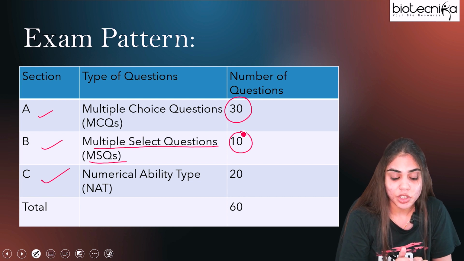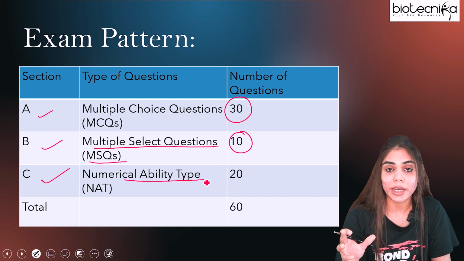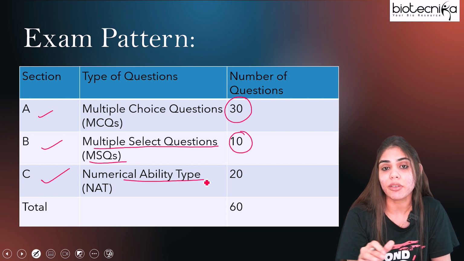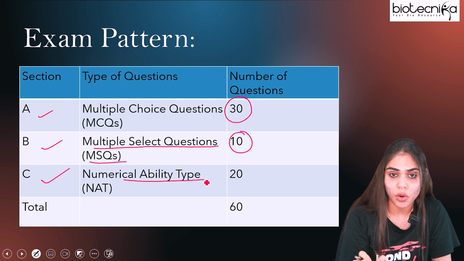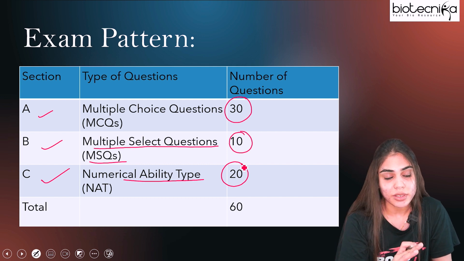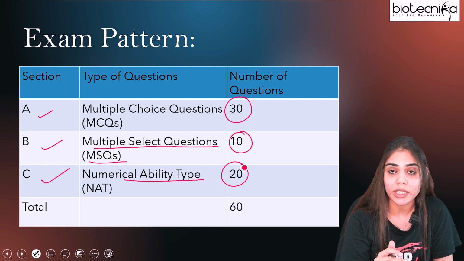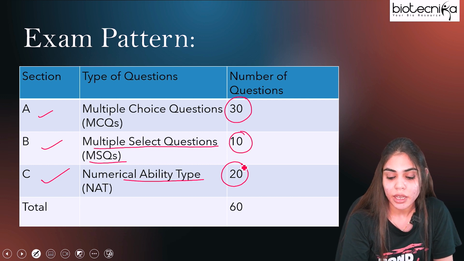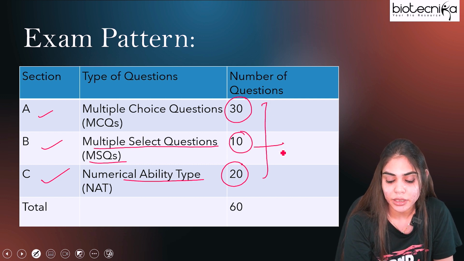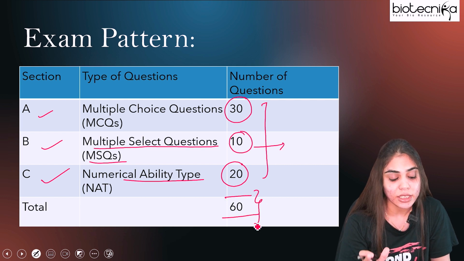Section C consists of numerical answer type questions where you will be given a numerical problem and you have to write a numerical value for that question. Again, there will be no display of answer or any kind of option for this question, and the number of questions asked is 20. So section A has 30 questions, section B has 10 questions, and section C has 20 questions. If we combine and calculate it, there will be 60 questions in total for this IIT JAM exam.